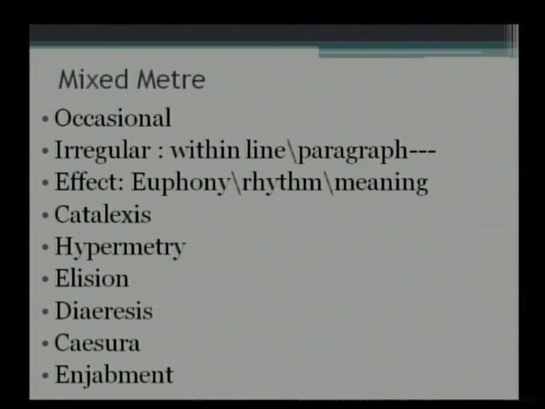Another mixed meter that we have to understand is elision. It is the omission or the slurring over of a syllable. For example, let us take a simple word like flower. Sometimes you pronounce it as flower, right? But sometimes when you want to retain the rhythm, so what do you say? Flower. Right? So what are you doing? You are just sort of gliding over, very beautifully. It's like paragliding maybe, where you just slur over, you just go over.